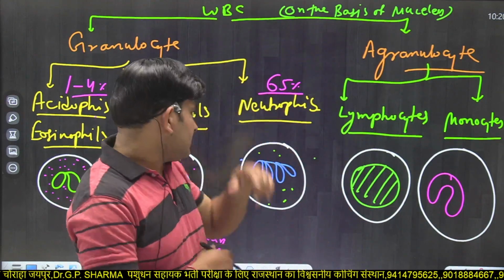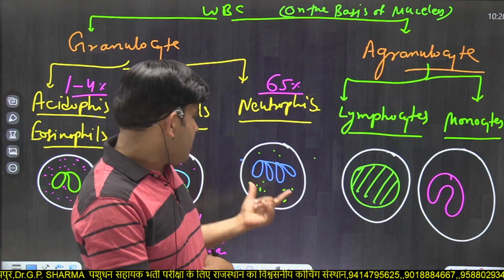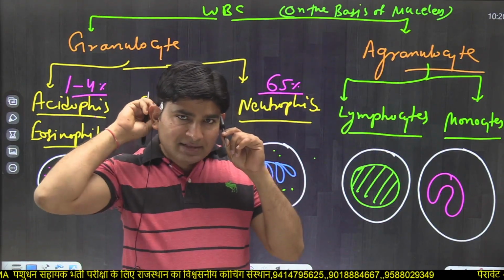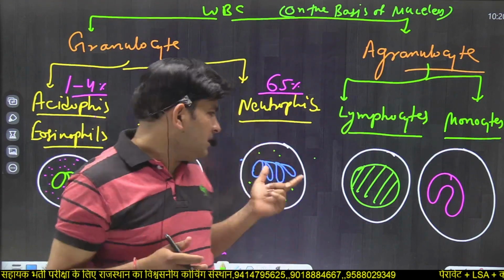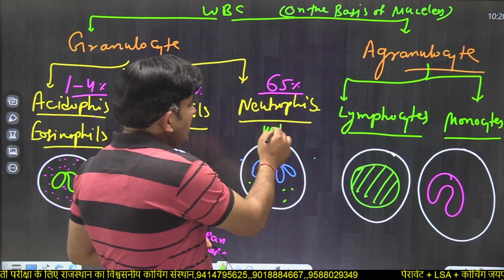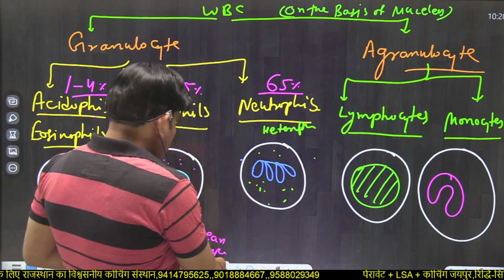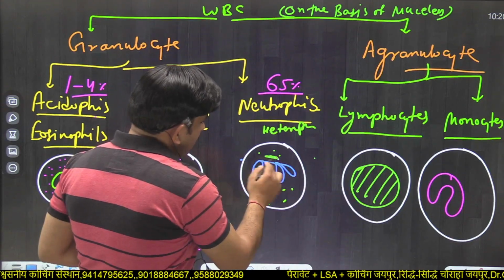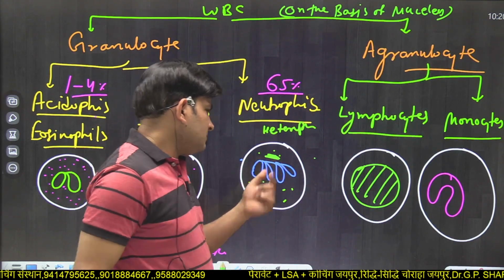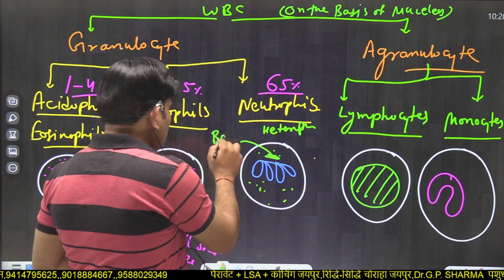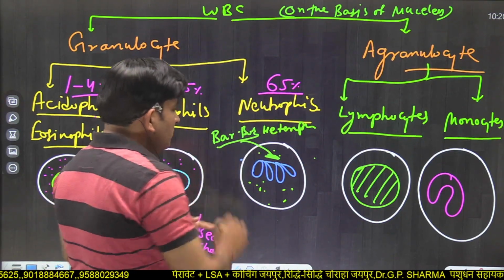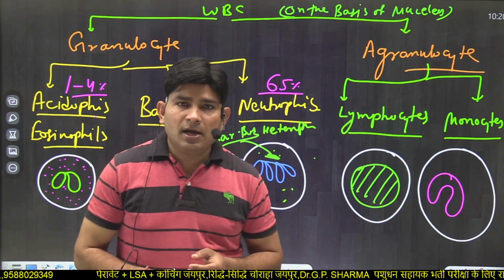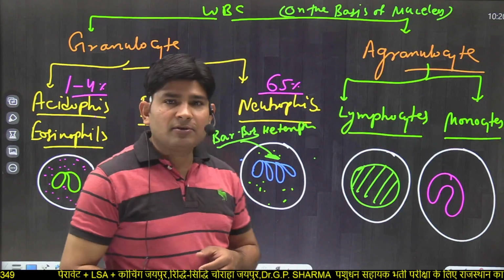Now neutrophils. What are neutrophils? Neutrophils have a 2 to 7 lobed nucleus, and in birds neutrophils are also known as heterophils. Neutrophils have a rod-like structure in their cytoplasm. This is known as the bar body, and the bar body occurs only in female neutrophils. So the bar body is responsible for the determination of sex.